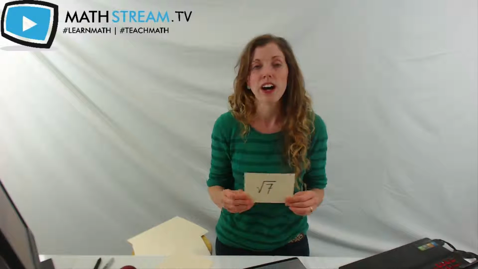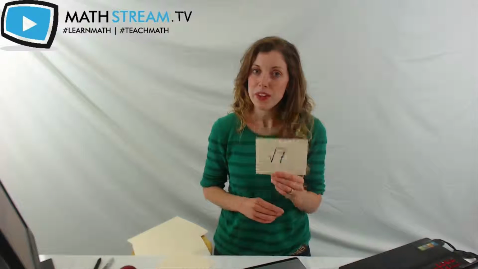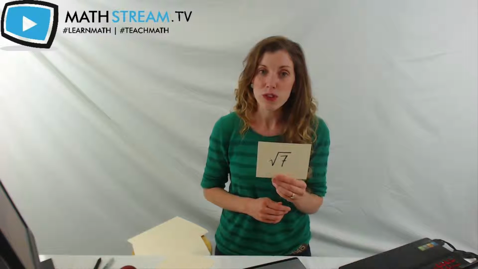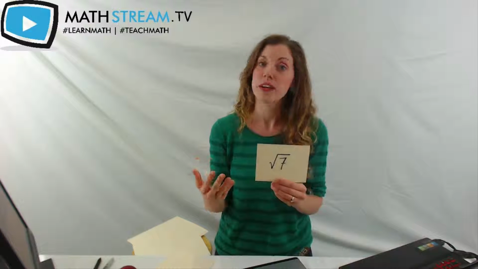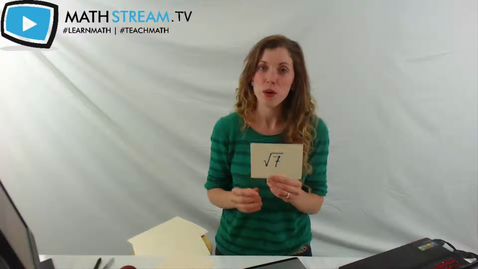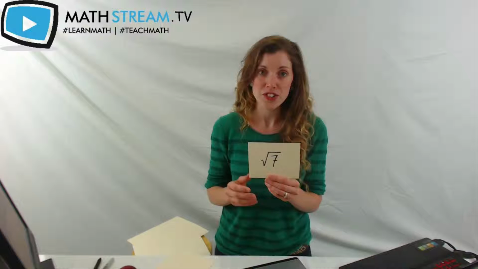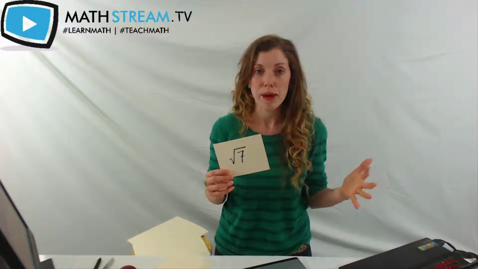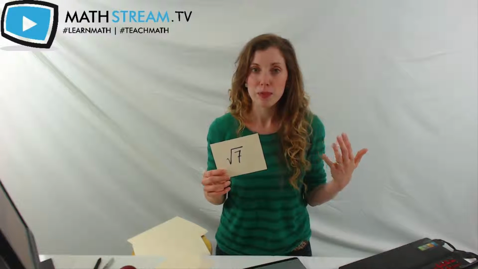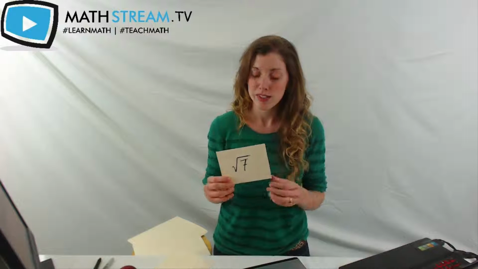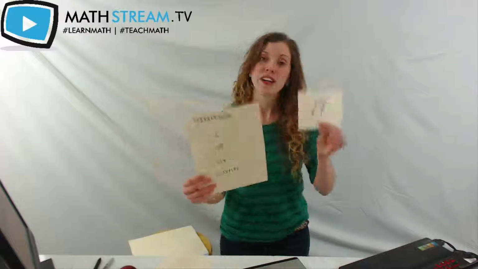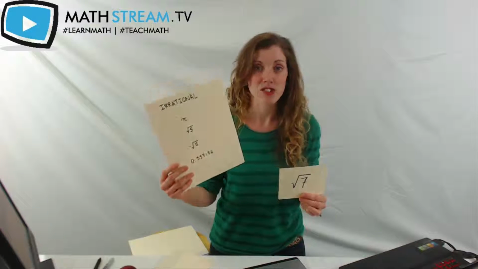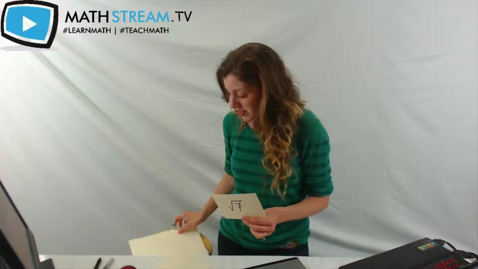All right. The square root of 7. This one, like the square root of 4, our initial reaction usually is to say irrational because it has a square root. And in this case, we would be correct because if you put that number into your calculator, I assure you it will not come out with anything very pretty. Not to put down our irrational numbers, but they're not exactly the prettiest things. So square root of 7 is simply irrational. That's all you have to say. All right, 2 more.